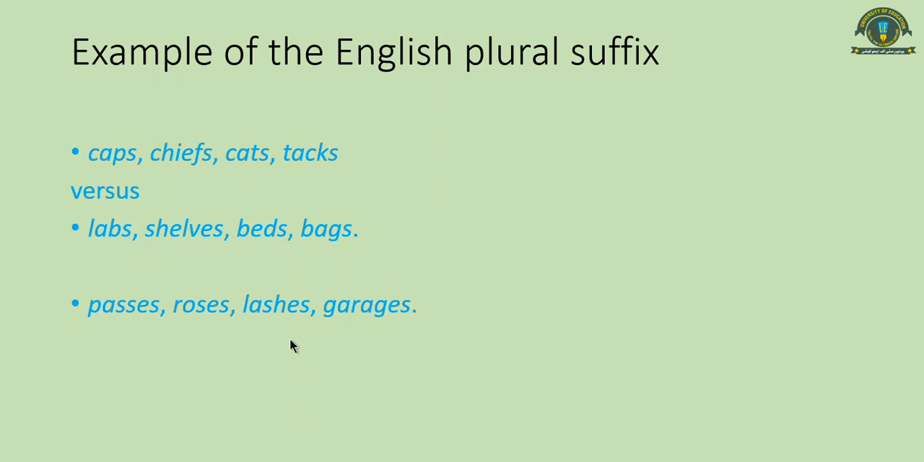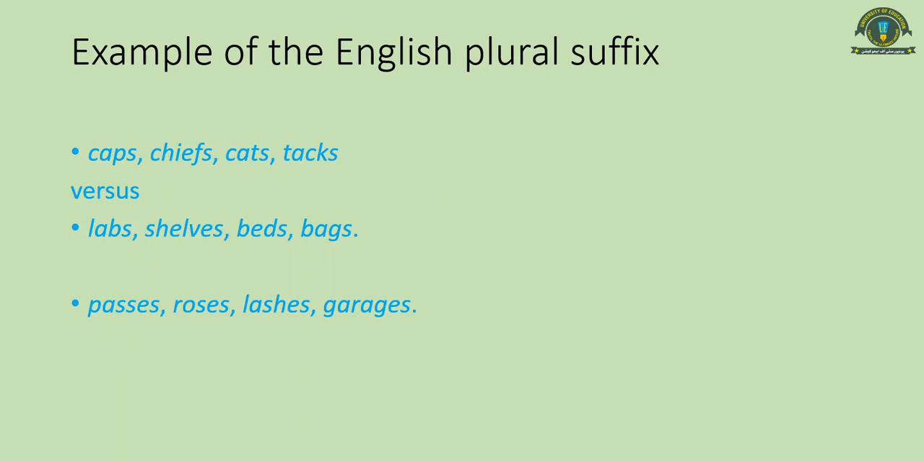Now look at these examples. Next one, passes, roses, lashes, garages. Now in all of these sounds, there is something else, something other than the feature of voicing. Look at it. In pass, you have this s sound. In rose, you have z sound. In lash, you have sh sound. And garage, you have j sound. So s is a voiceless sound, z will be a voiced sound, sh will be again a voiceless sound, and j will be again a voiced sound.